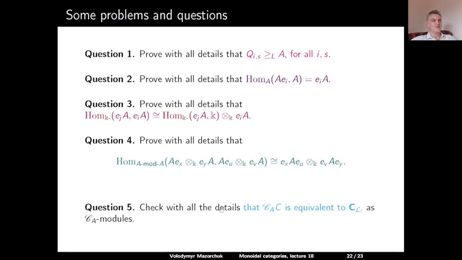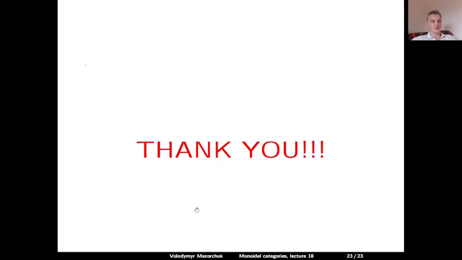And question 5, check with all details that the category of C-comodules is equivalent to the cell module of L_i as CA modules. This refers to the previous slide. Thank you very much and see you next time.